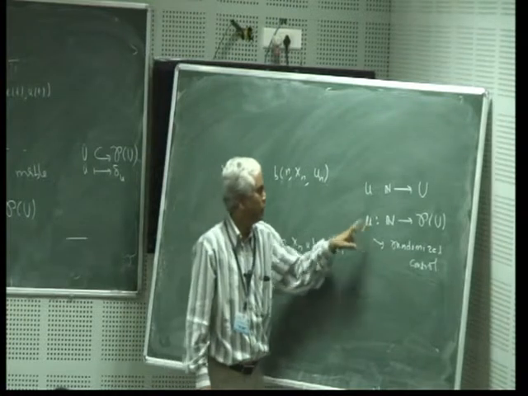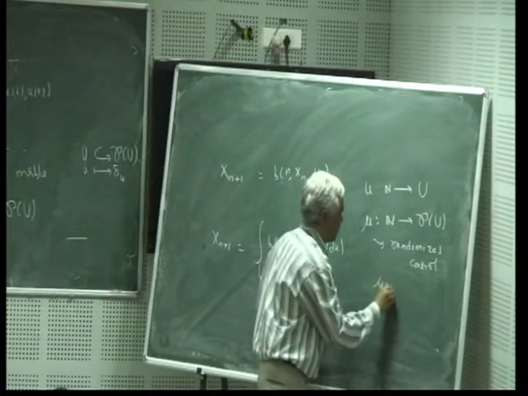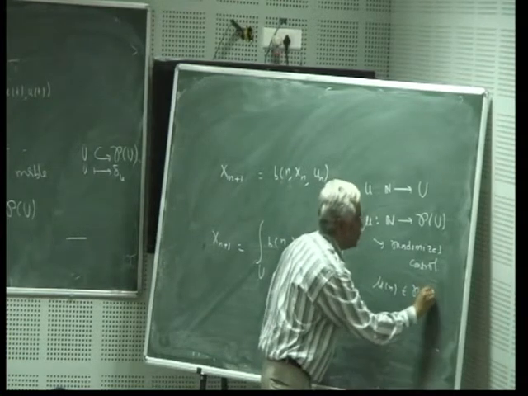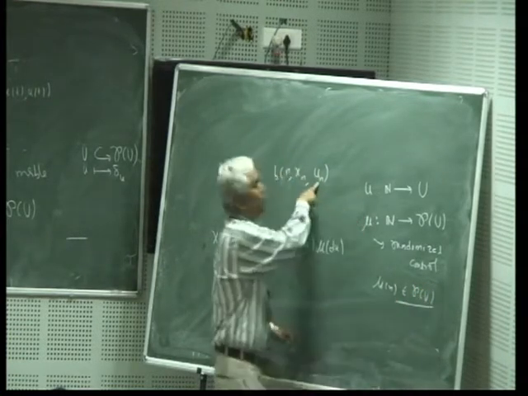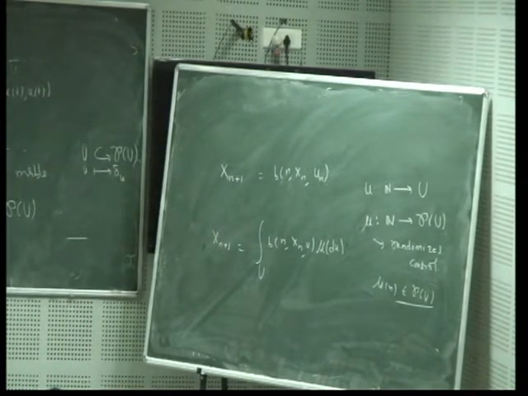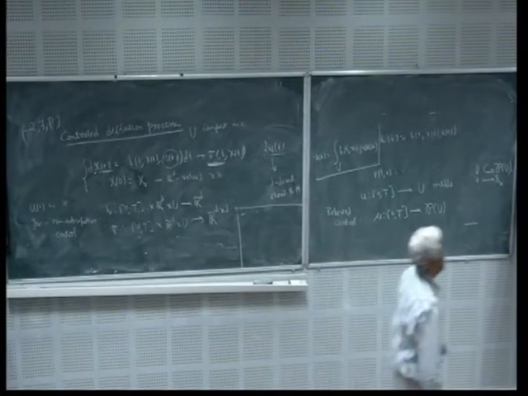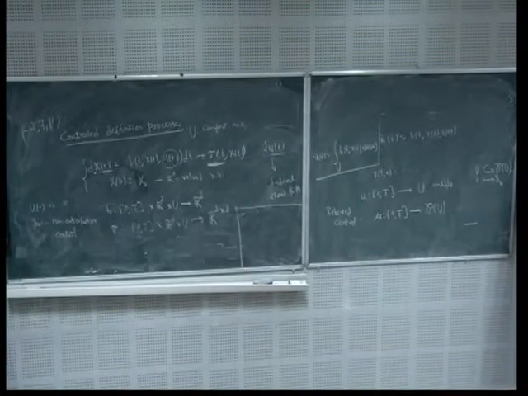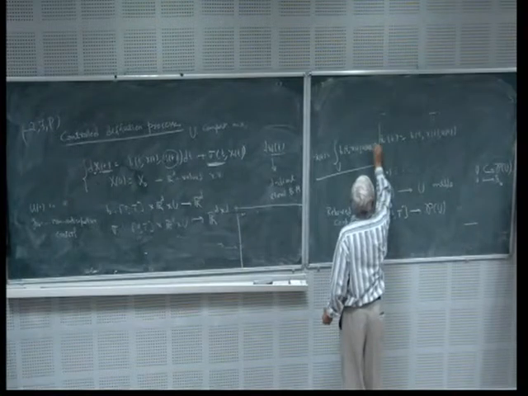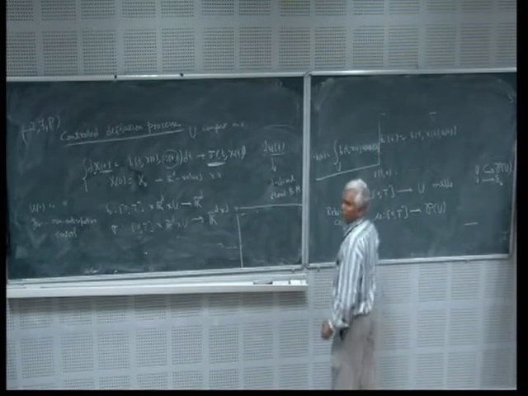So mu_n is a probability measure on U which determines the distribution of u_n. u_n is no more a deterministic input, but it's a randomized input, right? Here I should write mu_n. Here I should be writing it as mu_t.